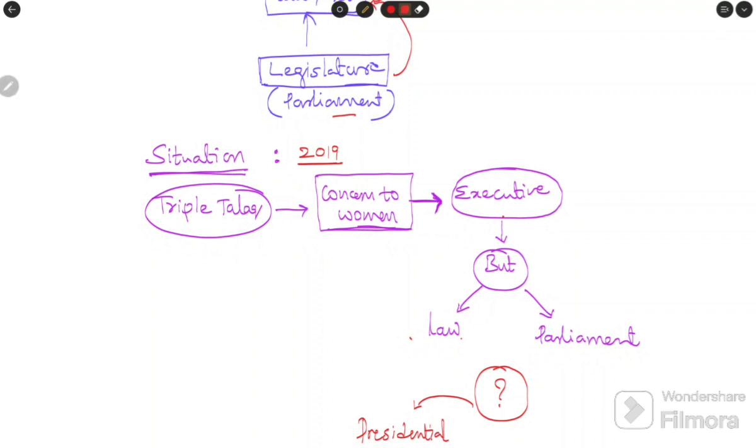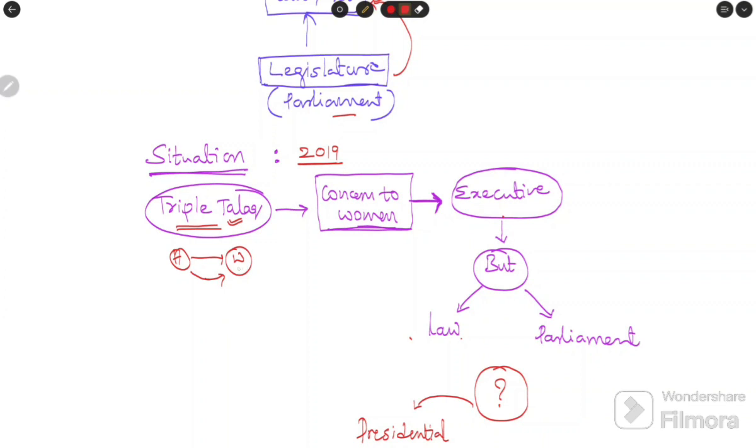You know triple talaq. This is practiced in the Muslim community, where the husband gives the divorce to the wife by just saying the word talaq. If the husband says talaq three times, that is considered as giving the divorce to the wife. That is a very simple practice for divorcing the wife.